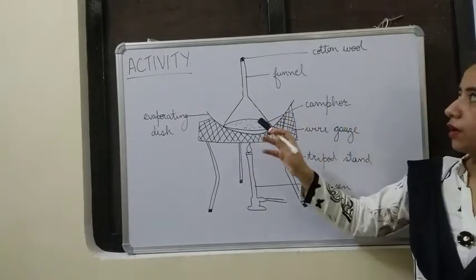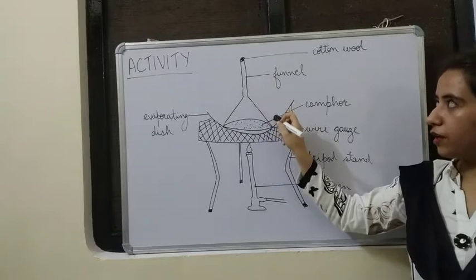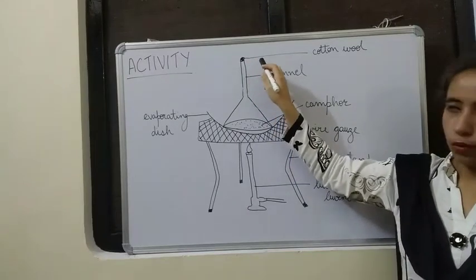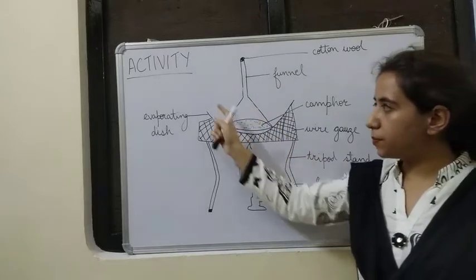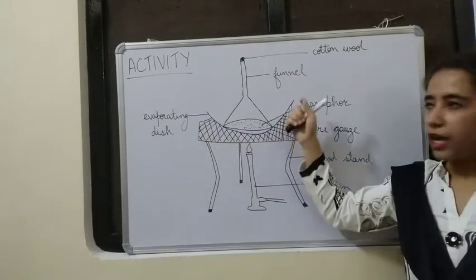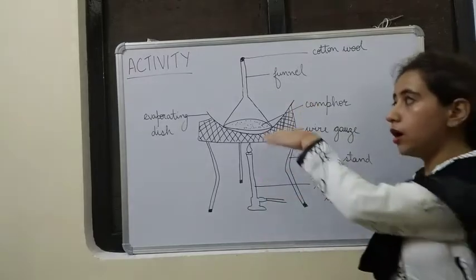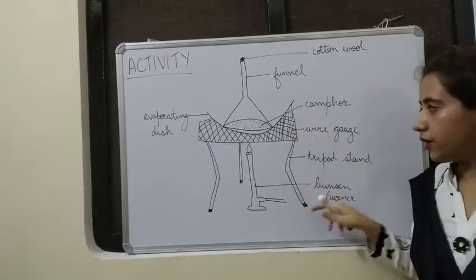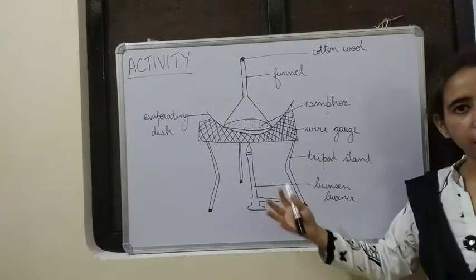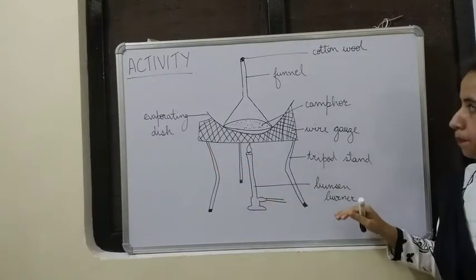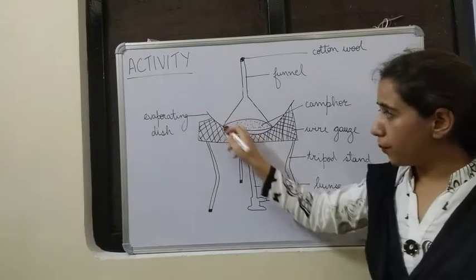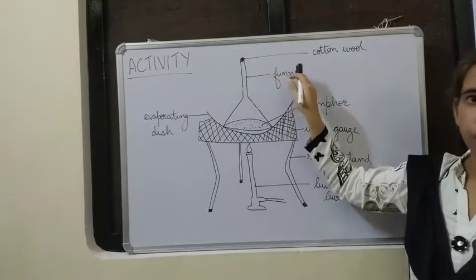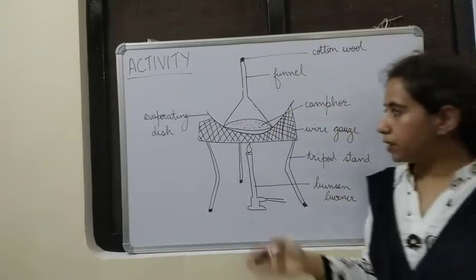We have got a funnel here, a glass funnel, and this glass funnel on the top is topped by a cotton wool. Then this glass funnel is placed in an evaporating dish. Evaporating dish is placed on a wire gauze. Here wire gauze is there, which is supported by a tripod stand, and for heating we have used a Bunsen burner. And inside this evaporating dish we have kept camphor, and that is covered by the funnel. Okay. So what happens if we heat this one?